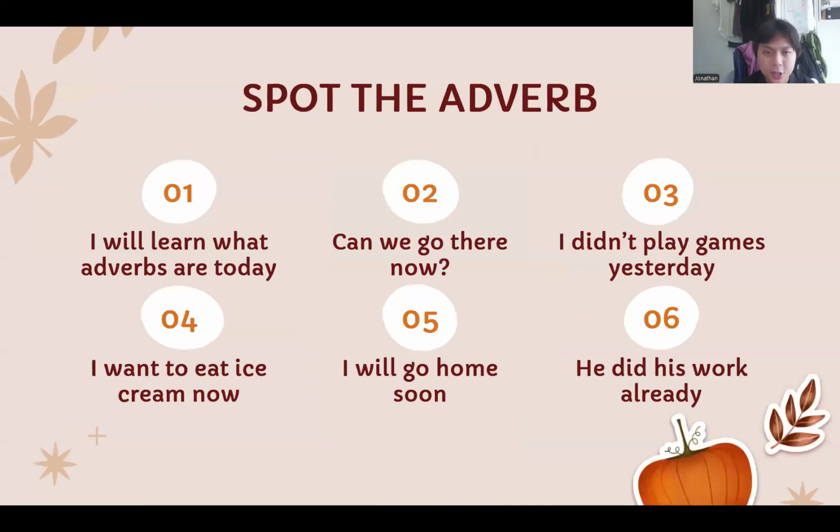Here's an exercise. Spot the adverb. For example, I will learn what adverbs are today. The answer is going to be today, because the word today tells you when I'm going to learn what adverbs are. The next question goes, can we go there now? The adverb is going to be now, because the word now tells you when I'm asking, can we go there? Now, funny thing, there is actually an adverb as well, but that's a location adverb that we'll go over later.